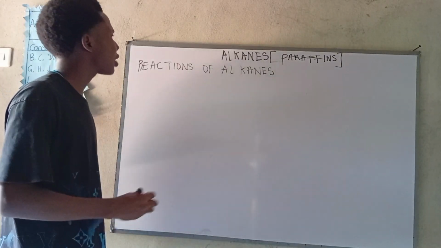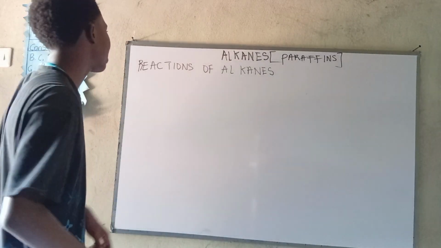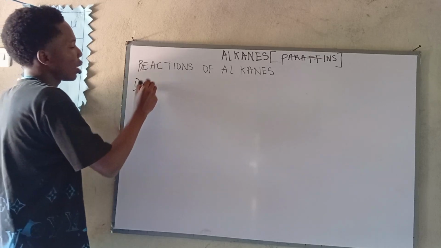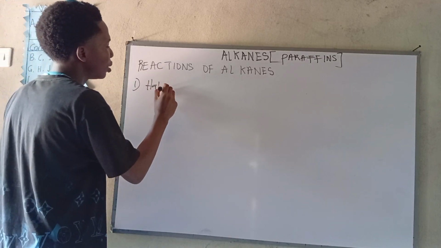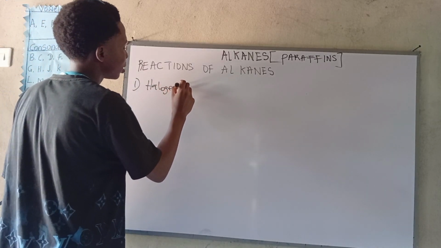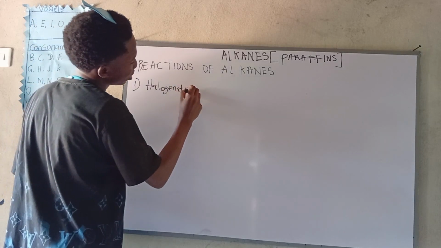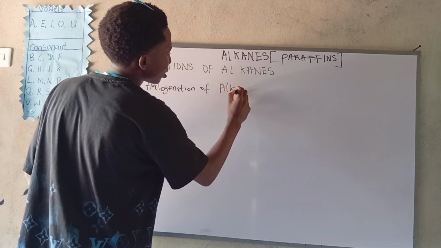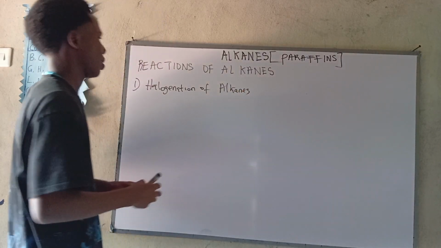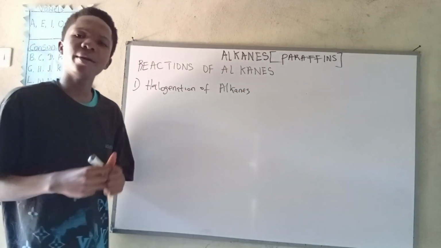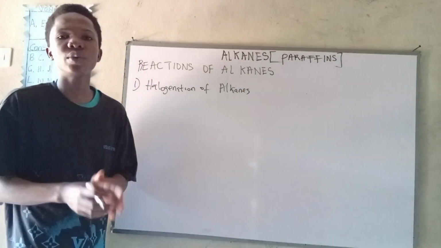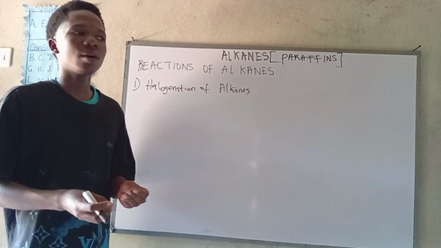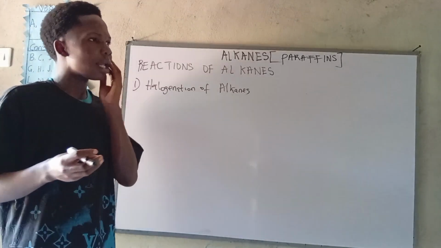Now, finally, reactions of alkanes. The first reaction of alkane is called halogenation of alkanes. What do we mean by halogen? It's very simple. It has to do with halogens. What do we mean by halogens?